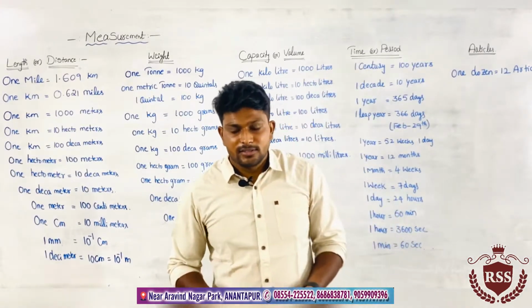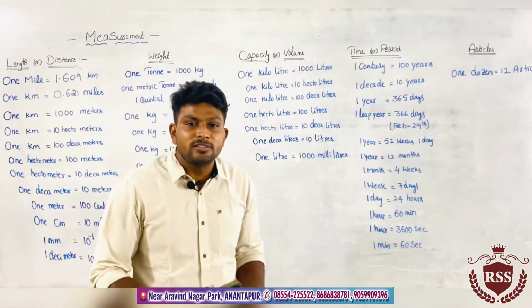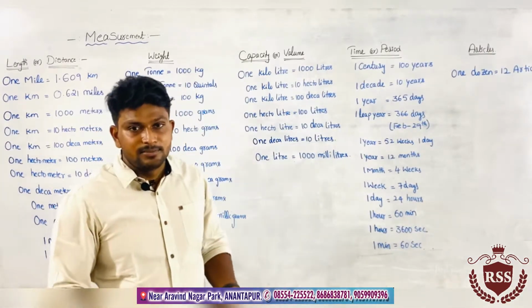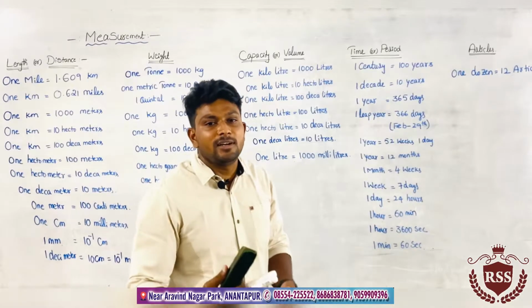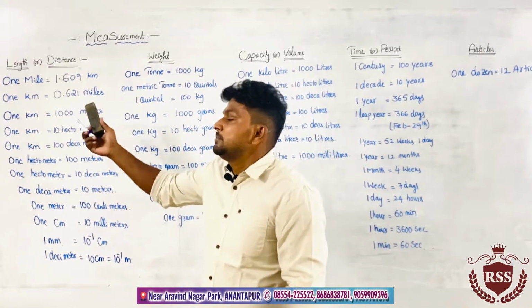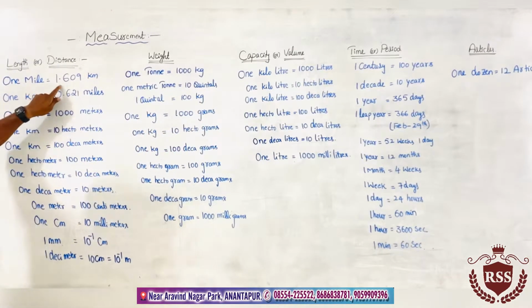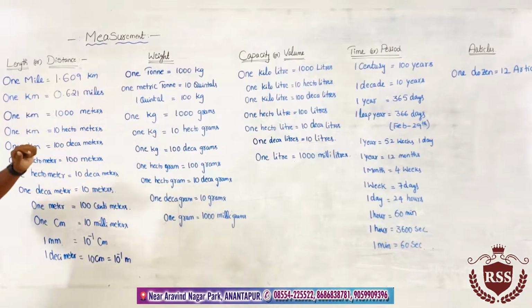In western countries, for example America and Australia, they use the term miles. In general, they measure distances and speeds in miles. So we have to keep miles in mind also. 1 mile equals 1.609 kilometers.